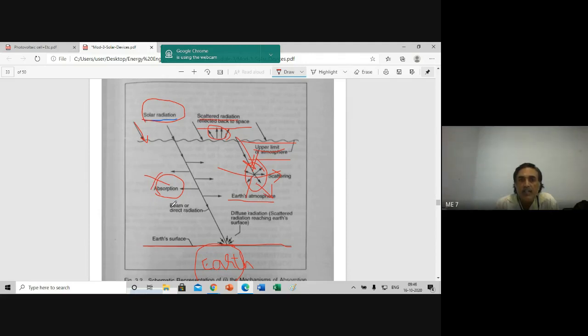Okay. Next is the beam or direct radiation. It comes like this. And some is scattered and diffused. This diffused radiation reaches the Earth's surface. So this is available for use and measurement. Okay. This is about the solar radiation scattering from extraterrestrial to the Earth's surface.